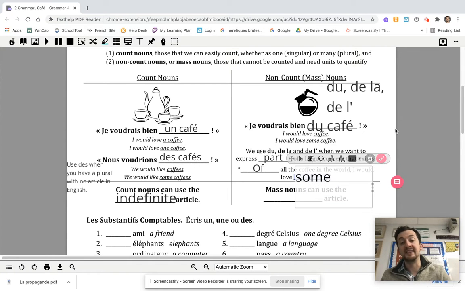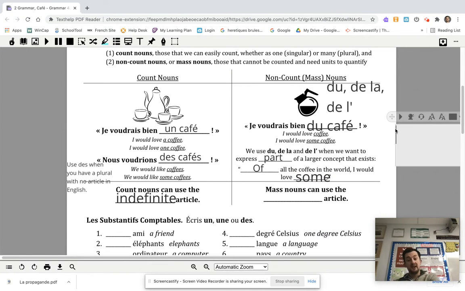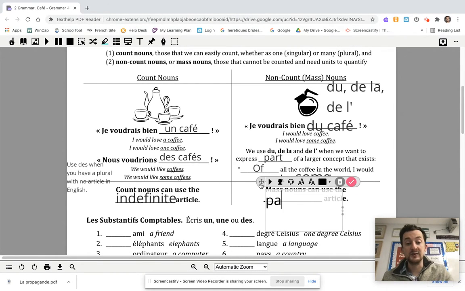And that's the weird thing, that this translates as some, but if it's followed by something singular. D'accord? So you could say, I would love coffee to your waiter or waitress. Oh, je voudrais bien du café. Literally, I would love of the coffee. And that's translated as I would love coffee or I would love some coffee. It means both. But in any case, mass nouns, or if you're referring to something as a mass, they use the partitive article.